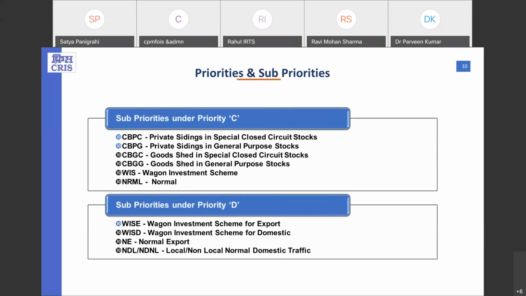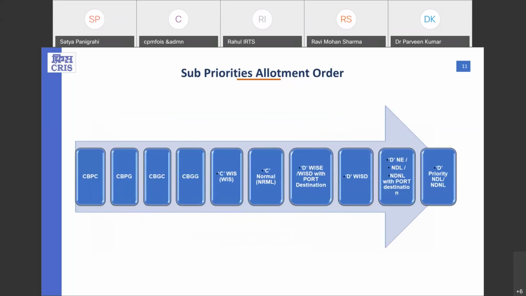And under D priority, only WISE and WISD come under the CRR. But NDL or NDNL sub-priorities are not used in the CRR. No CRR is fitted for these sub-priorities. Therefore, when the rake allotment system uses the sub-priority in the allotment order, some priority order is defined, which is shown in the given slide.